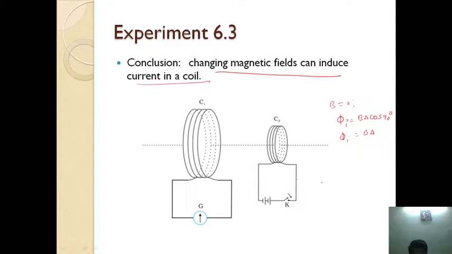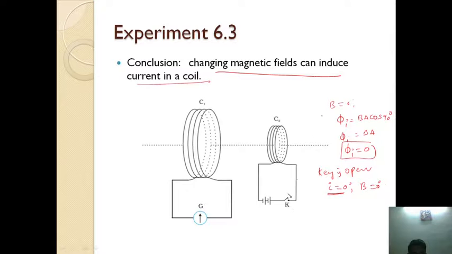Okay, when the key is open, current in the circuit is 0. When current in the circuit is 0, according to Oersted's experiment, when there is no current, no magnetic field is developed. So when the magnetic field is 0, the initial flux is 0.